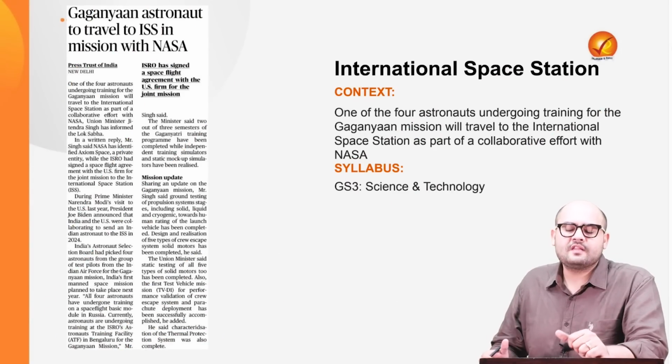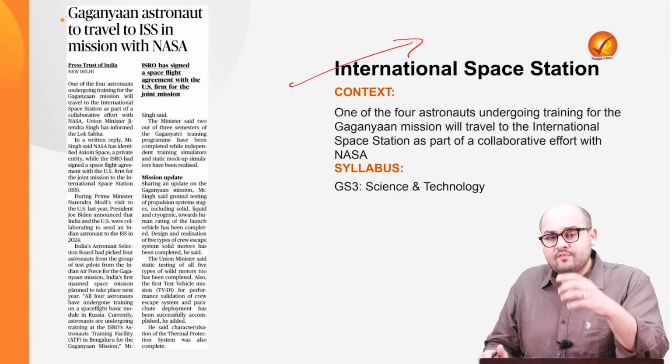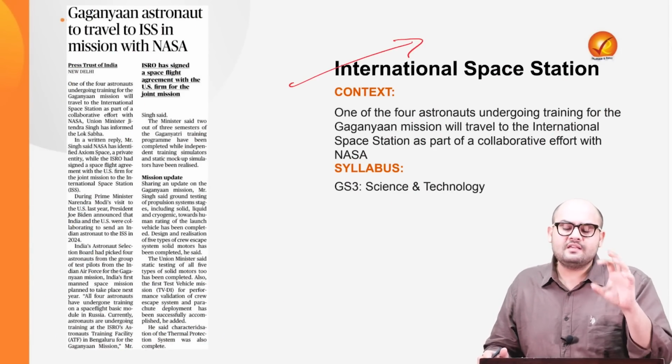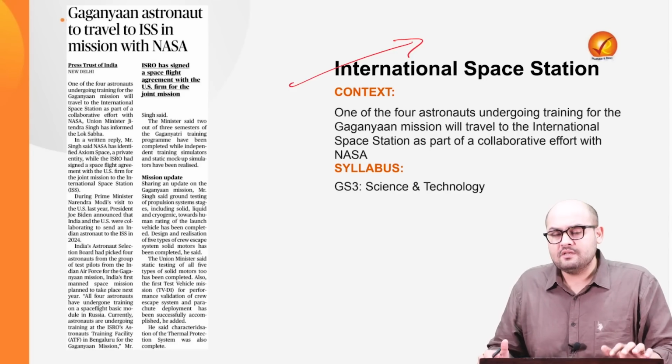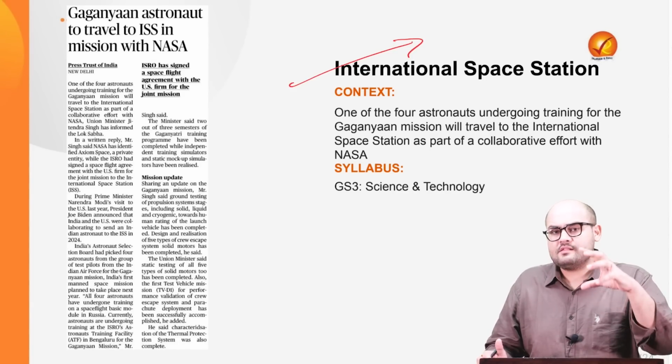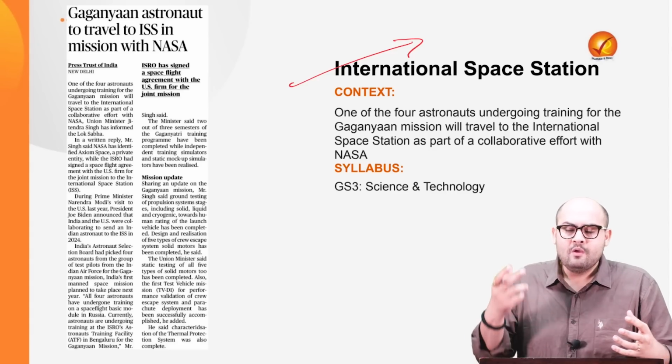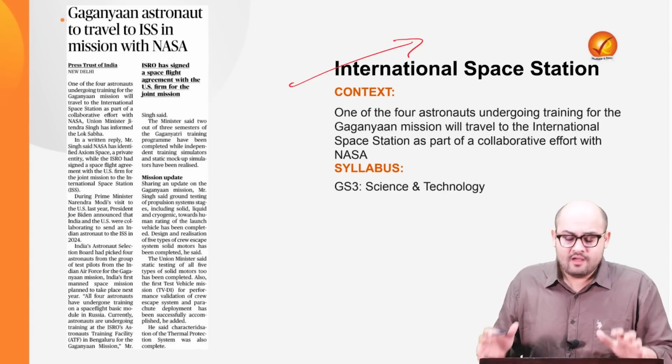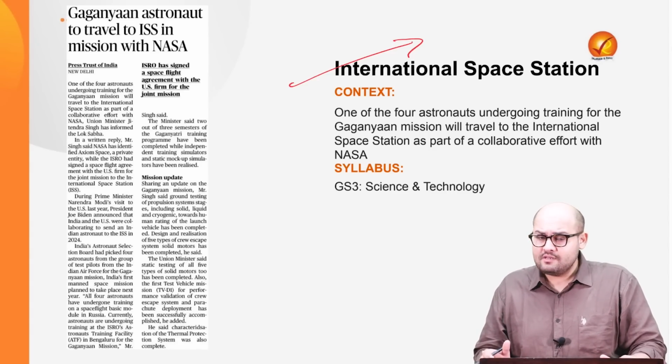So the next topic is with respect to the International Space Station. What we have recently come to know is that one of the astronauts who would be flying in the Gaganyaan mission is supposed to go to the International Space Station very soon, and this is a part of the collaborative mechanism which ISRO has with NASA. So we need to know what the International Space Station is all about.